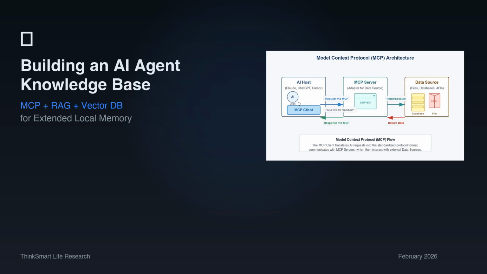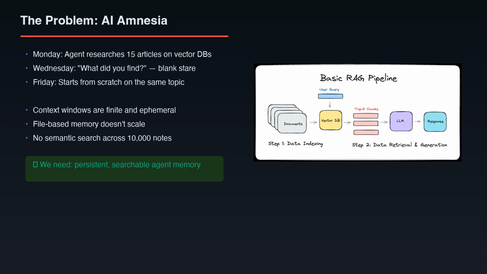Building an AI agent knowledge base: MCP, RAG, and vector databases for extended local memory. Every AI agent has the same fundamental limitation: it forgets. Each conversation starts from zero. The research it did yesterday, the preferences it learned, the documents it analyzed, all gone when the session ends.